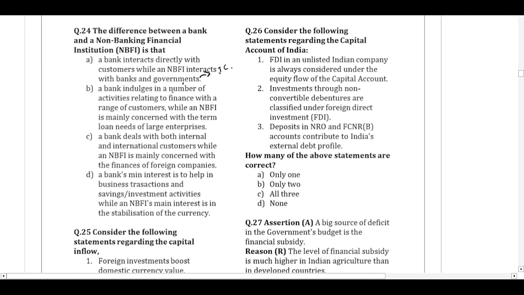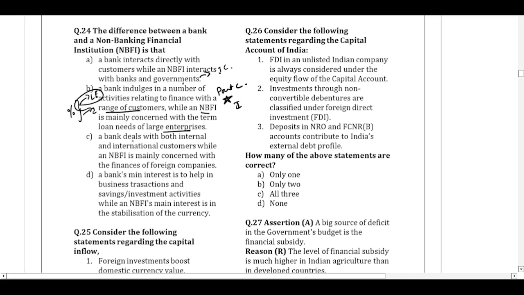A bank indulges in a number of activities relating to finance with a range of customers, while an NBFI is mainly concerned with the term loan needs of the large enterprises. Even the NBFC will deal with individuals, but to a great extent, if you take the percentage of loans that an NBFC lends to different categories of borrowers, like large enterprises and individuals, the majority of the loans will be given to the large enterprises. So partially, this statement is correct. We'll keep it on hold.